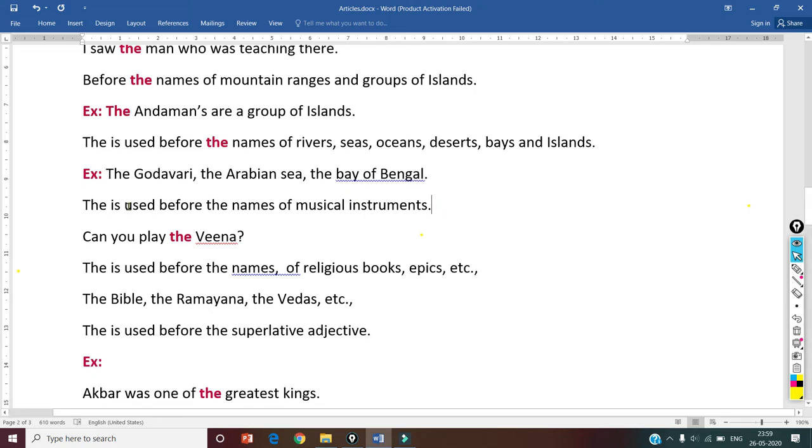The is used before the names of musical instruments. మ్యూజికల్ ఇన్స్ట్రుమెంట్స్ ముందు కూడా వాటి గురించి చెప్పాల్సినప్పుడు వాటి నేమ్స్ ముందు కూడా మనము ద అనే ఆర్టికల్‌ని యూజ్ చేస్తాం. Can you play the veena? Okay. He has been learning the guitar for 4 years. Like that, before the names of musical instruments we can use the article the.